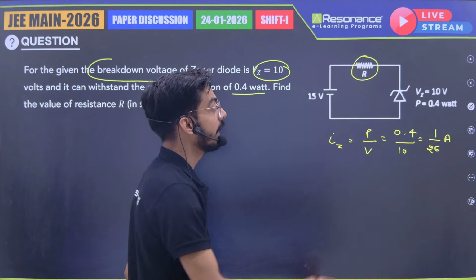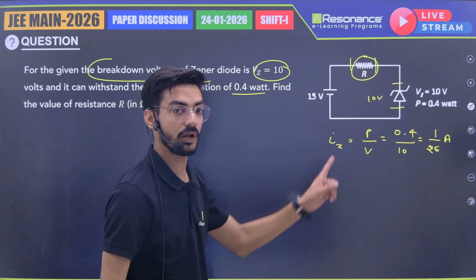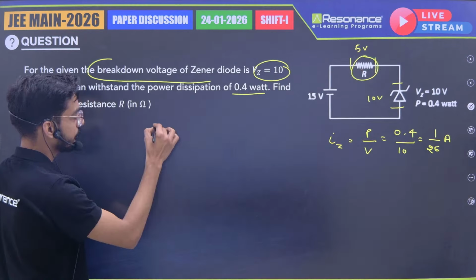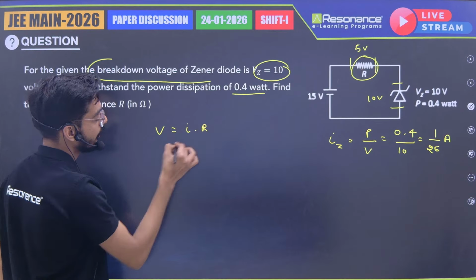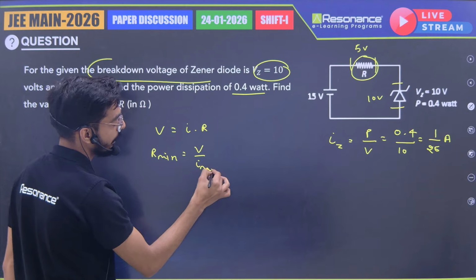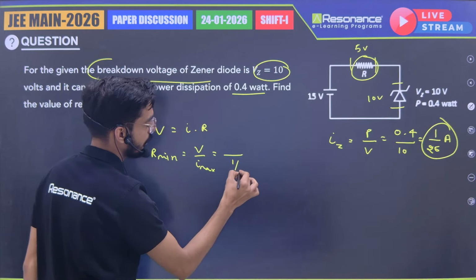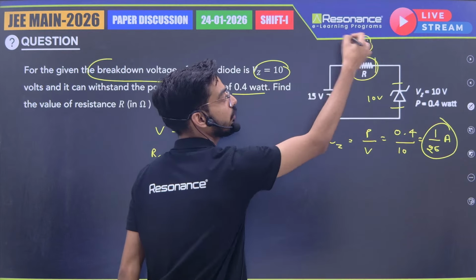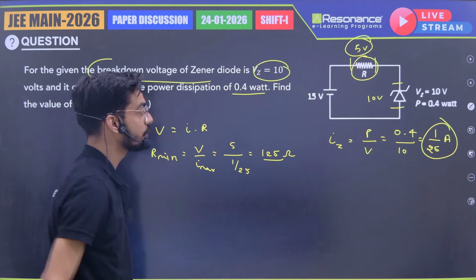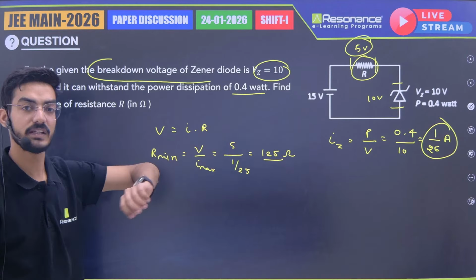Now if 10 volt is dropped across Zener diode, then the voltage across R is 15 minus 10, so 5 volt. Okay, so we know that V equals IR. So R minimum equals V by I max. The maximum I which the Zener diode can withstand is 1 by 25 ampere. Now voltage drop across R is 5. So when you solve, it will be 125 ohm. So minimum value of R will be 125 ohm. Again, formula based question, you can easily get plus 4 marks.